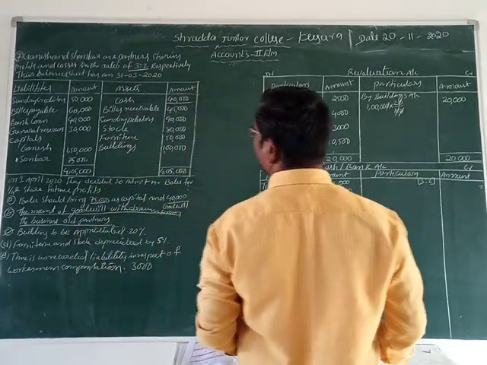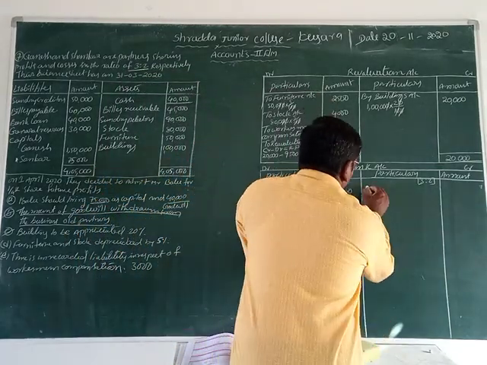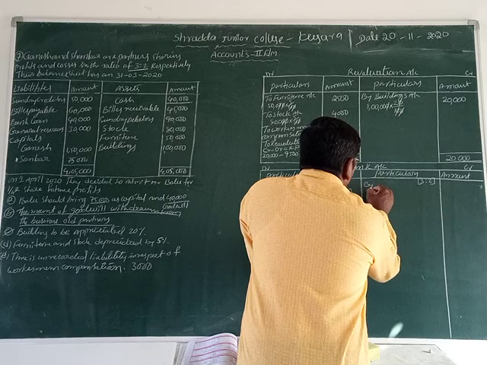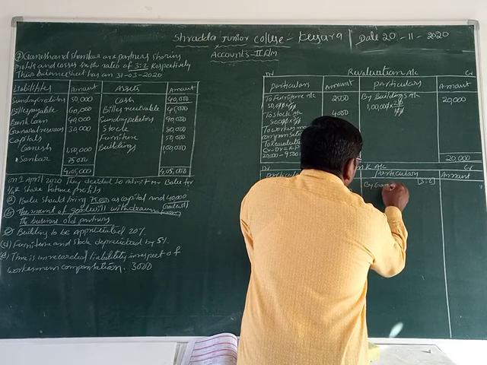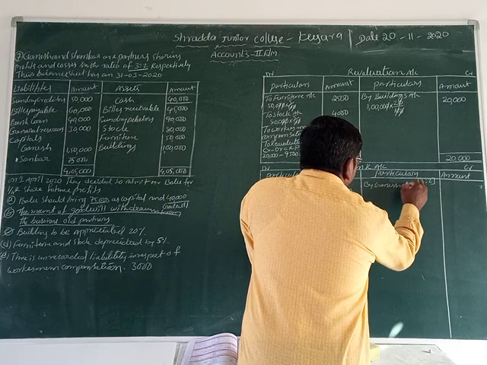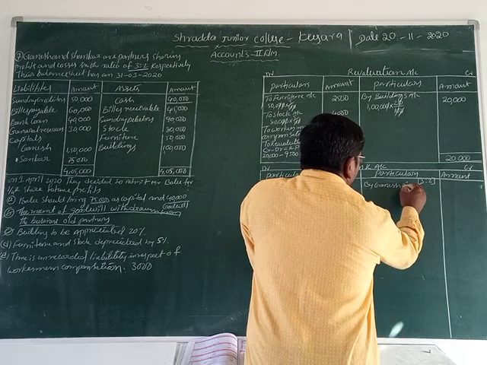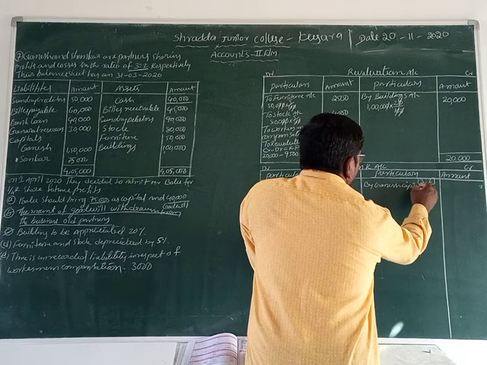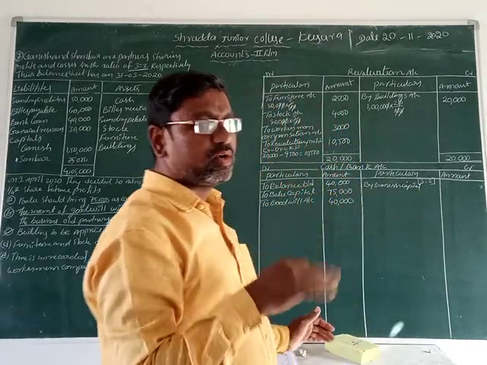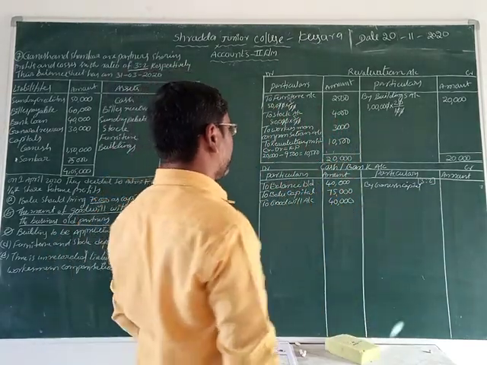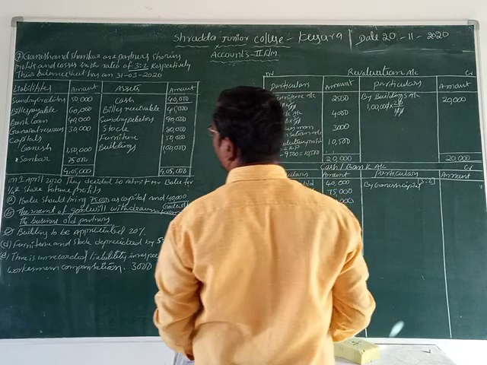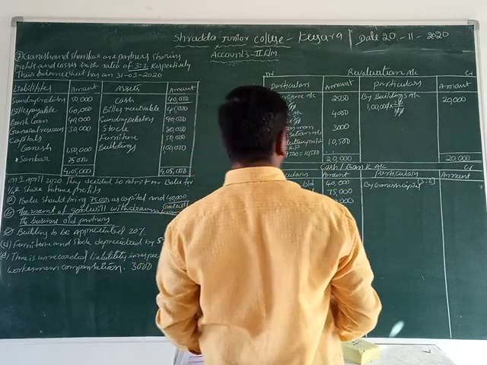Who is that partner? The first partner is Ganesh. Let us write down here by Ganesh account. Okay, now we can write here Ganesh capital. Isn't it? Ganesh capital, how much can be distributed?